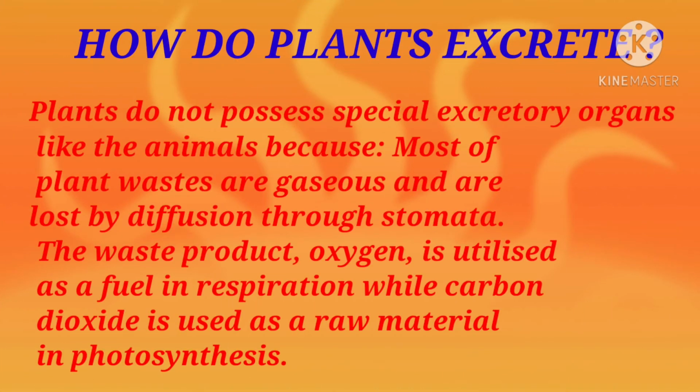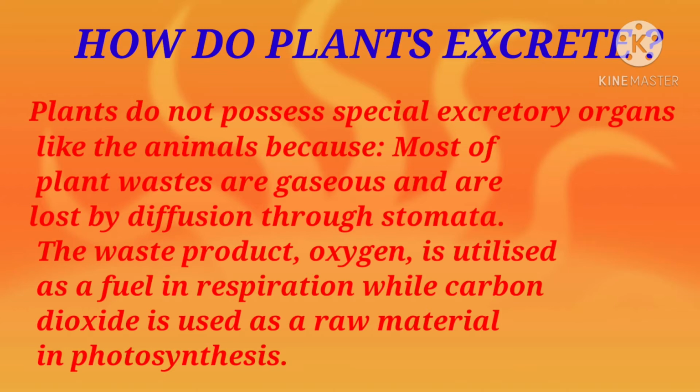So, let's see how plants excrete. Unlike animals, plants do not have special excretory organs. Most of the plants' wastes are gaseous and are lost by diffusion through stomata. The waste product oxygen is utilized as a fuel in respiration, while carbon dioxide is used as a raw material in photosynthesis. So these are the gaseous waste.